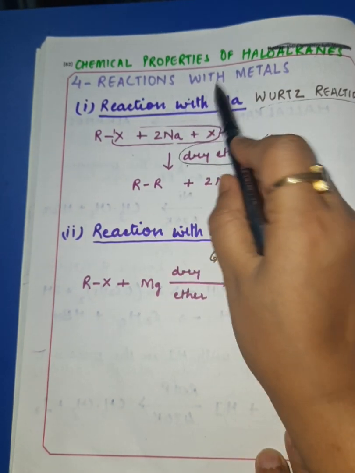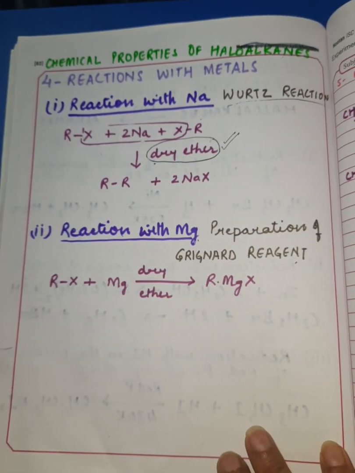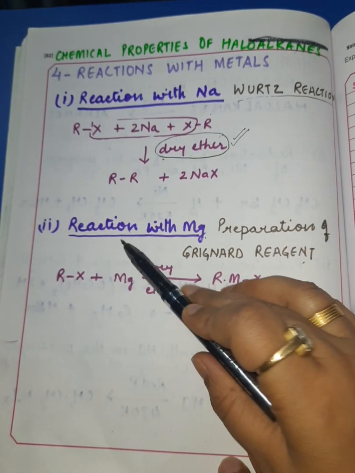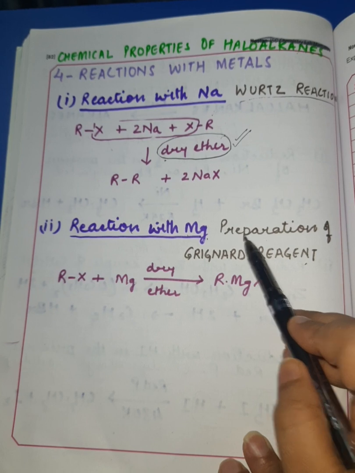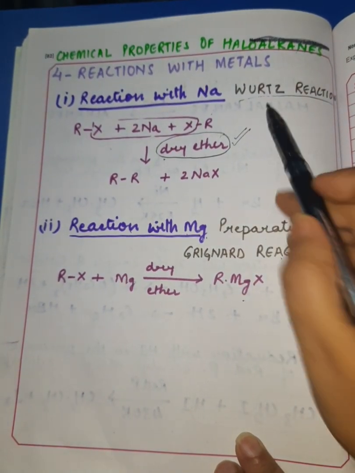So first of all, reactions with metals. In the reactions with metals, we are going to see two reactions. First is reaction with sodium, which is also popularly known as Wood's reaction. And second, reaction with magnesium, which is actually the preparation of Grignard reagent. So one by one, we'll have a look at these reactions. So first of all, Wood's reaction.